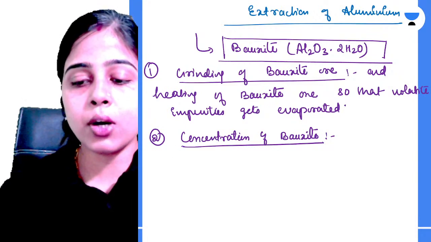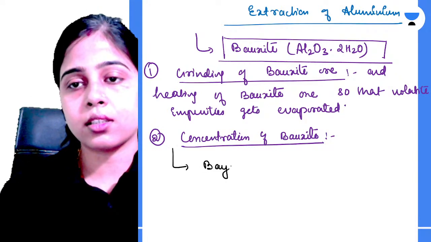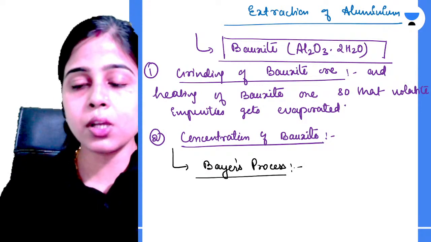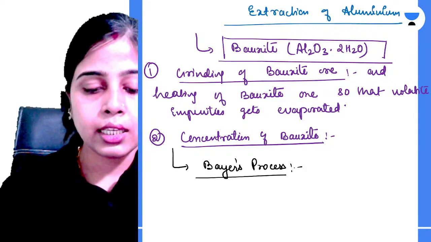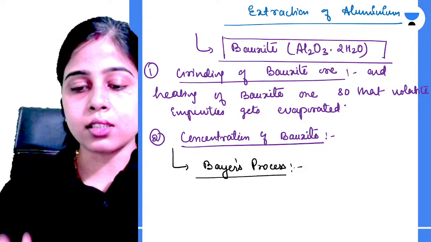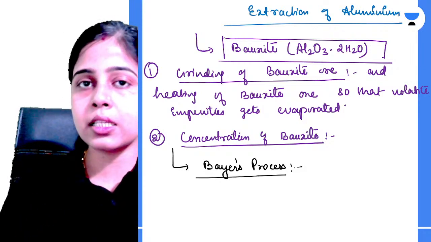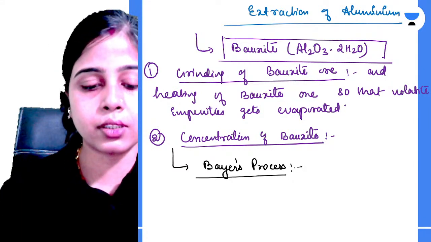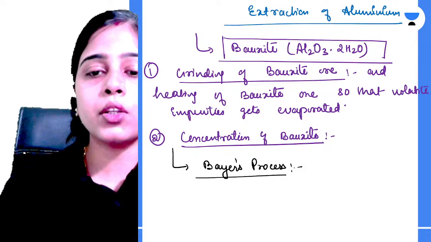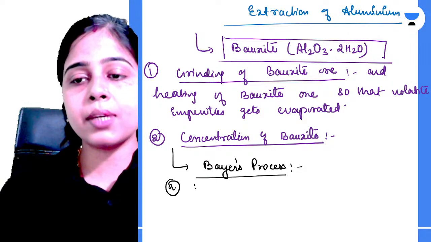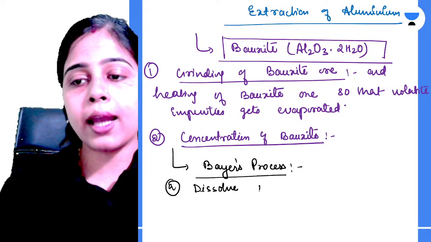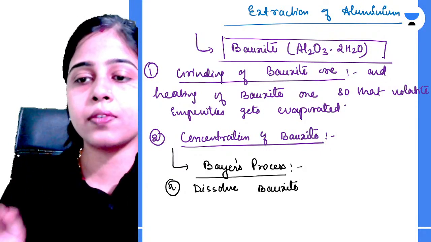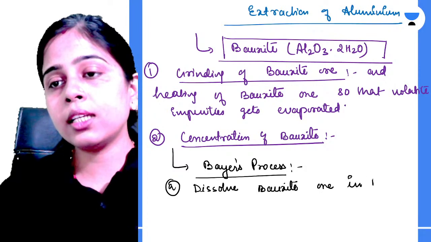Concentration of bauxite ore is done by Bayer's process because Bayer designed every step of this process. There are 3 steps followed in Bayer's process to concentrate, that is, purify the bauxite ore so that it becomes eligible for the further processes. The first step is to dissolve. We first dissolve the bauxite ore in concentrated NaOH solution.